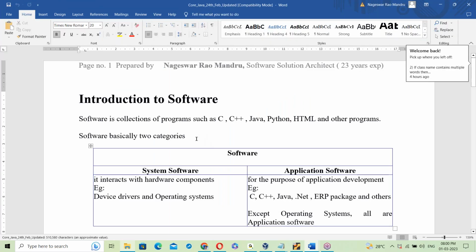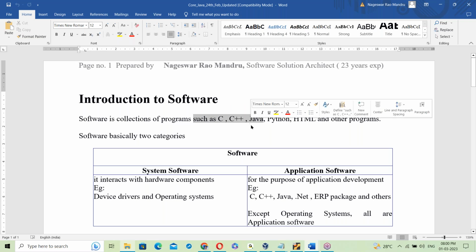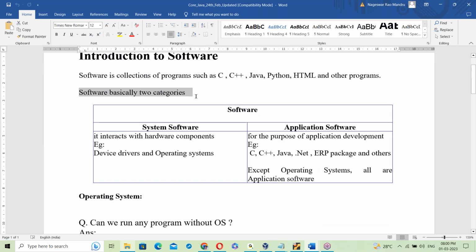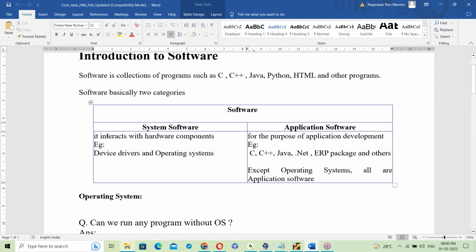Today's topic: introduction to software. Software is a collection of programs such as C, C++, Java, Python. This software basically has two categories: system software and application software.